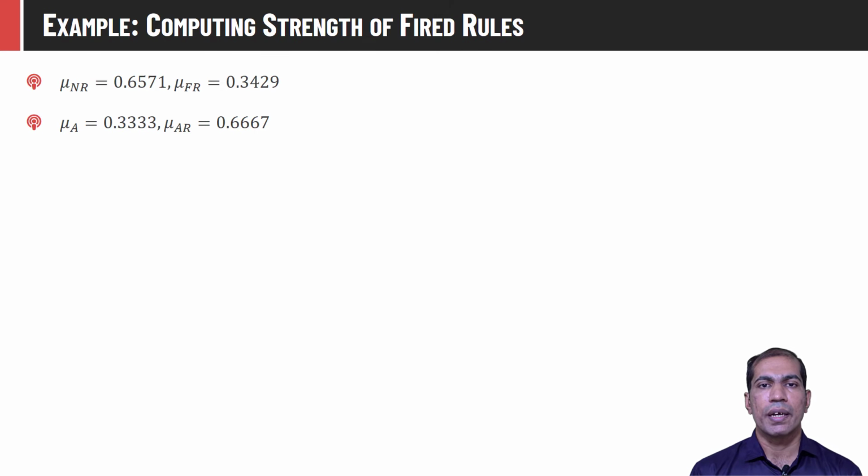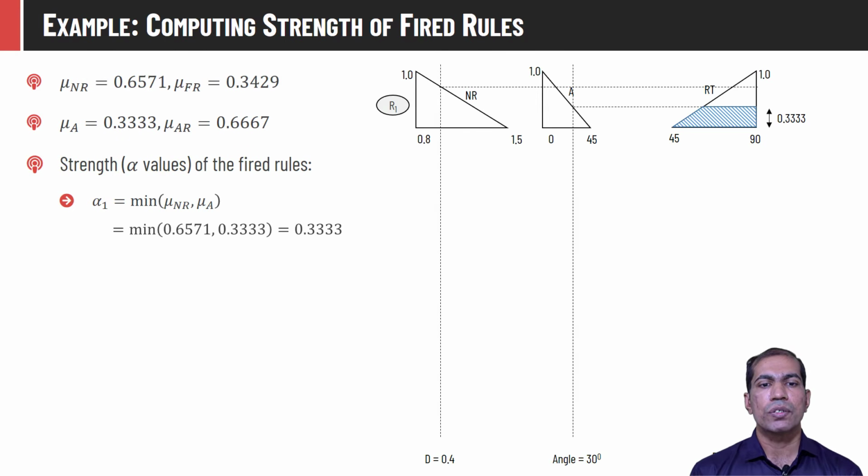These are the data we already computed on the previous slide. So the first rule was: if distance is NR and angle is A, then we have to find out the corresponding delta, which was RT. We know that the membership value of NR is 0.6571 and the membership value of A is 0.3333. As we are considering the AND operator between both propositions, we should consider the minimum value for the output. So here the minimum value is 0.3333. Hence the output y will have a membership value 0.3333 in the RT set from rule 1.